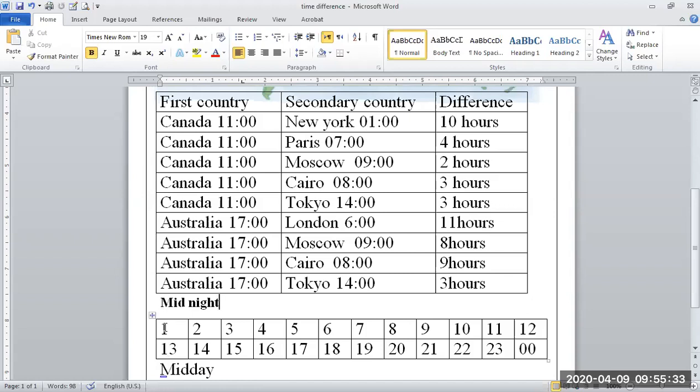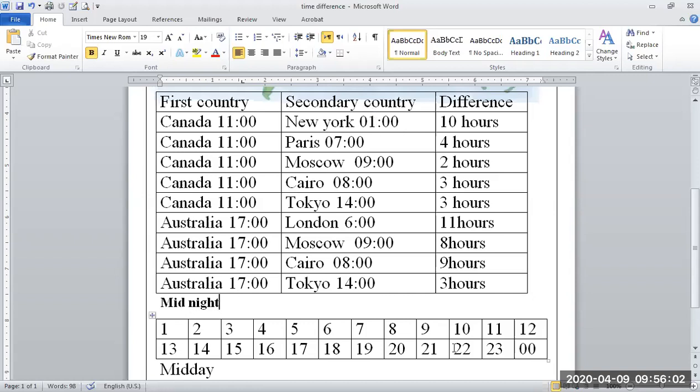Look, this 1 o'clock is here in New York, and 11 o'clock here in Canada. From here we go back 1, 2, 3, 4, 5, 6, 7, 8, 9, and 10. And what is the difference between these two countries? 10 hours.